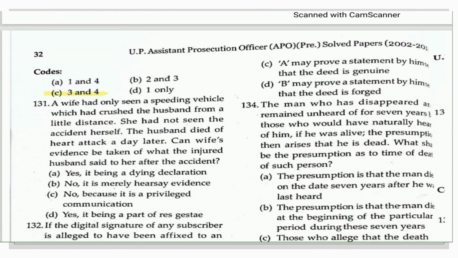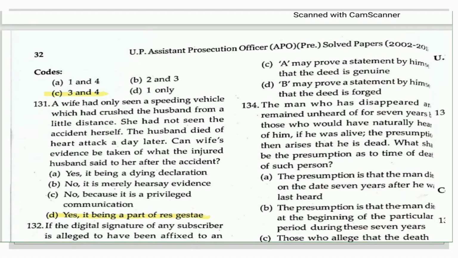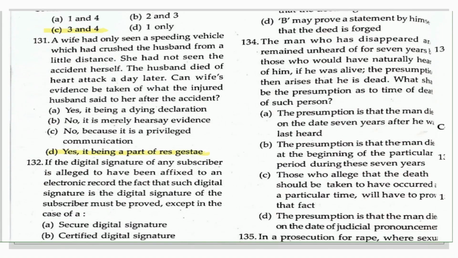Now, next question is here. A wife had only seen a speeding vehicle which had crossed the husband from a little distance. She had not seen the accident herself. The husband died of a heart attack a day later. Can the wife's evidence be taken of what the injured husband said to her after the accident? So this is another question which had been asked. The answer here is yes, it being a part of res gestae, because it is part of the same transaction. Therefore, in that case, she can do this.